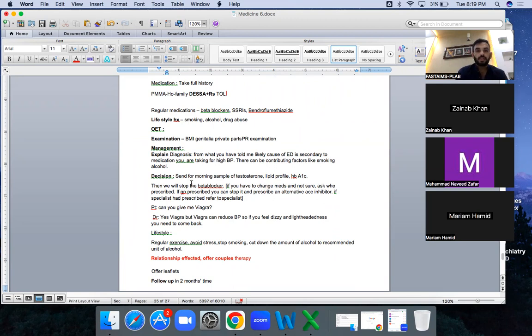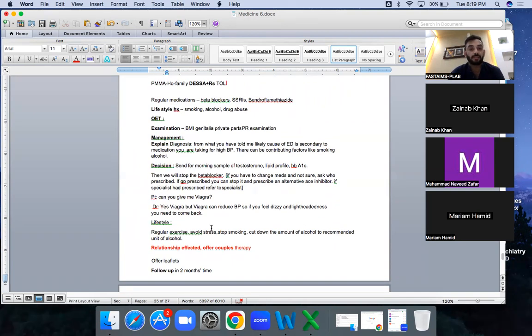Okay, then you will be sending for certain lipid profile and HbA1c to rule out any cause, because atherosclerosis can be cause of this as well. Then you will stop beta blocker and change to other medication. Patient will say, can I use Viagra? You will say, yes, you can use. However, if you feel dizziness or lightheadedness, you should come back, because it can be dangerous sometime.